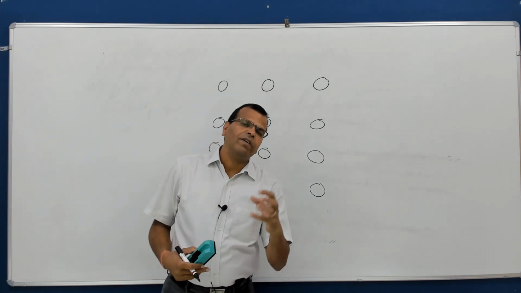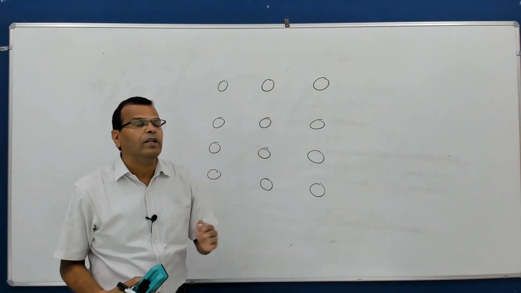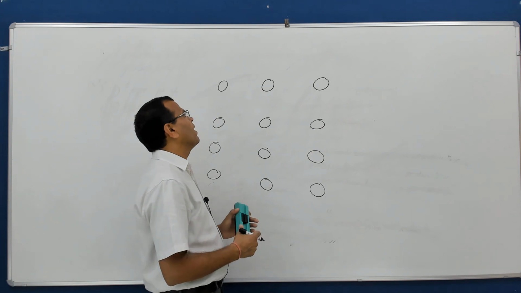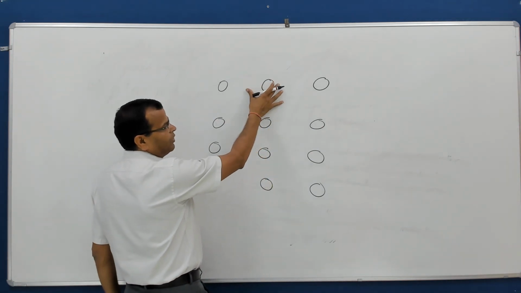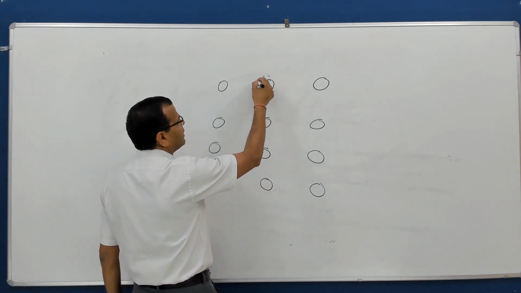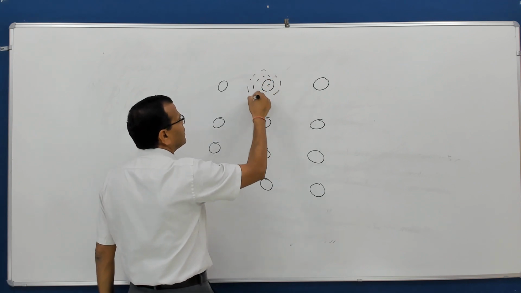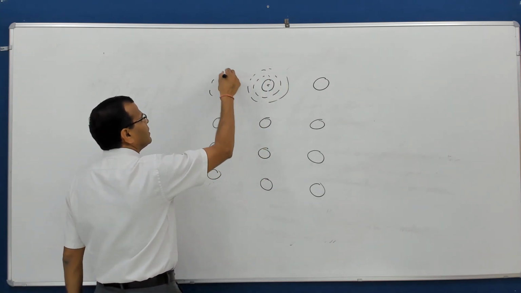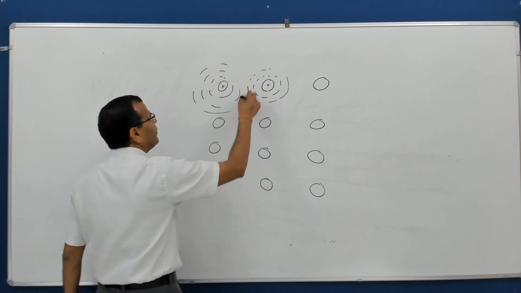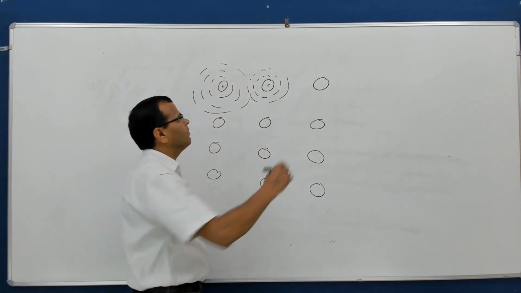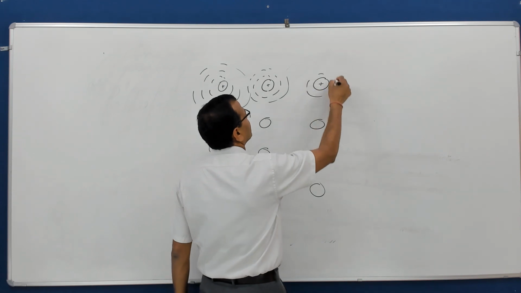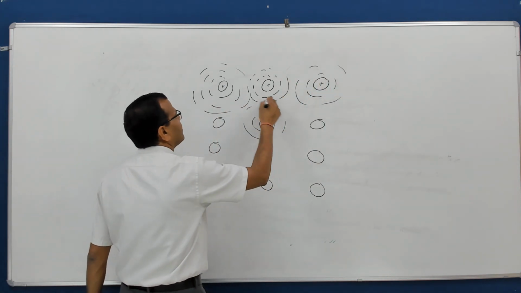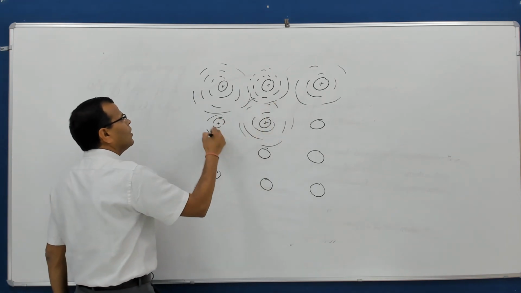So in other words, we can say that in case of crystalline solids, we have a periodic arrangement of atoms. Now, when we had energy levels like this, similarly we had a set of energy levels here, and that is how all the atoms will have their own energy levels.